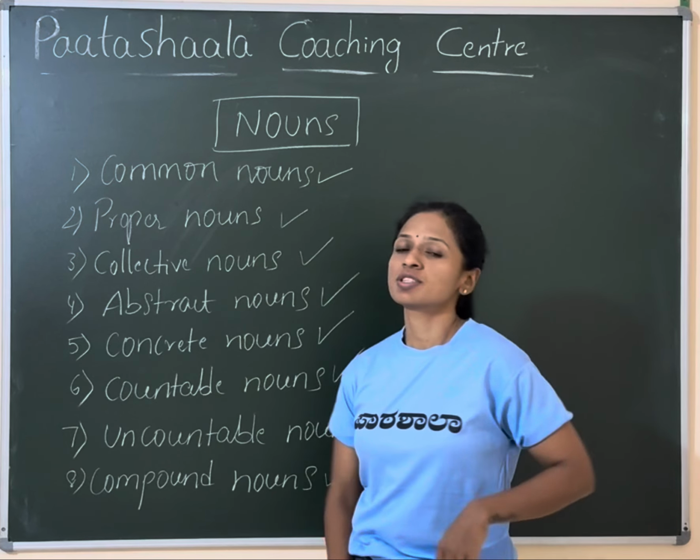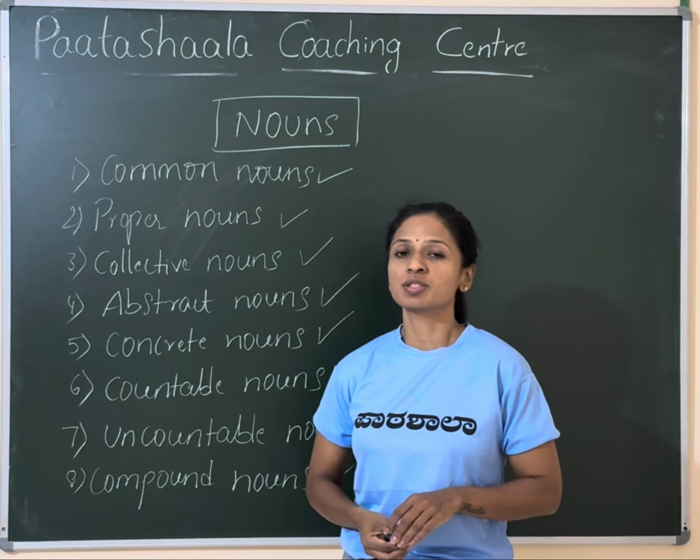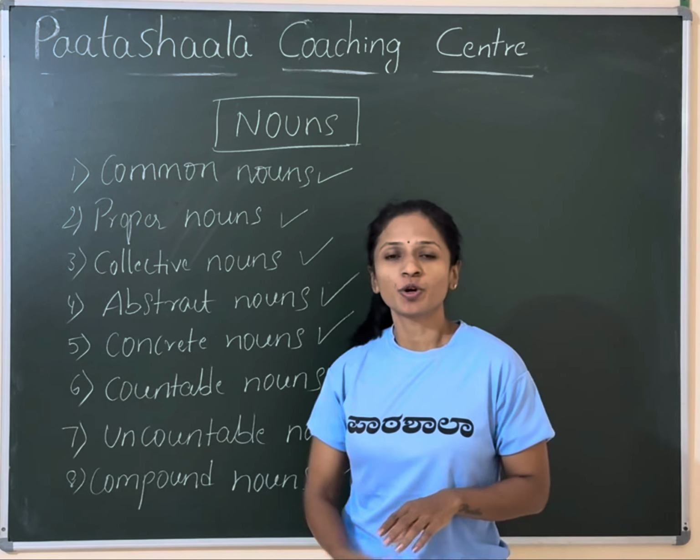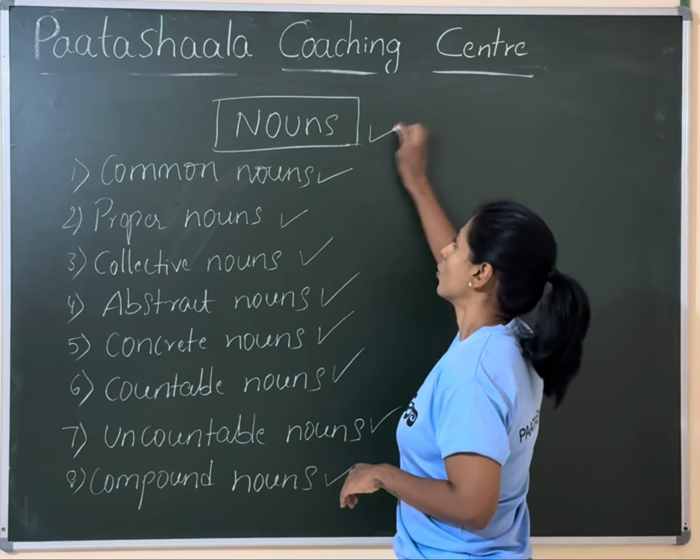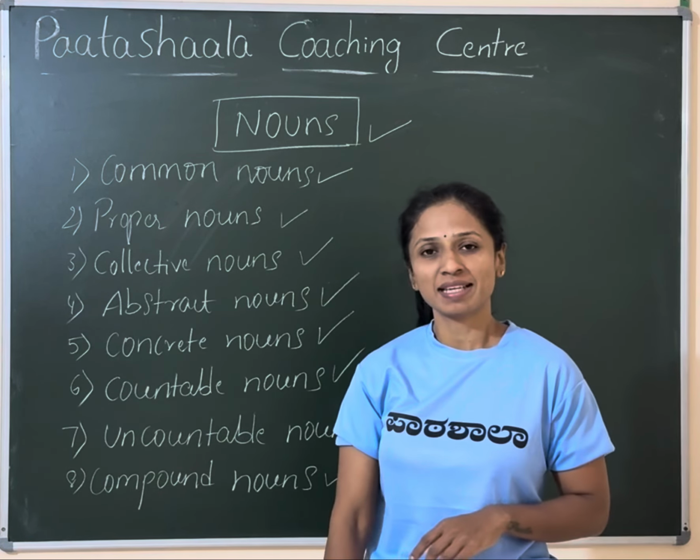We are going to study these types of nouns one by one. Before going to the different types of nouns, we are going to study what nouns are with some examples.